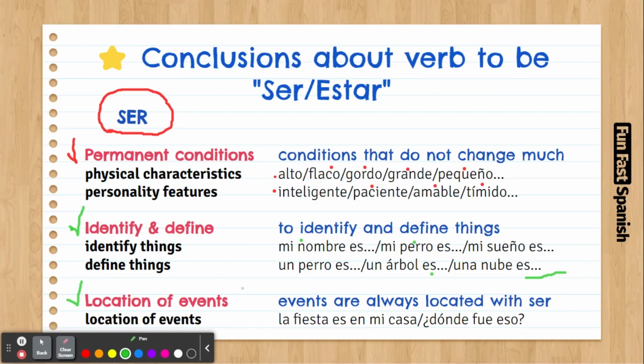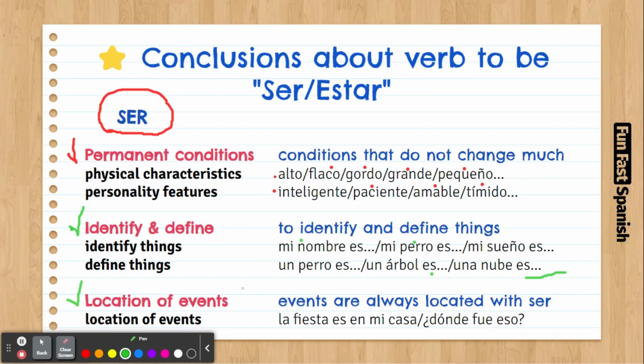Events are not tangible. Events take place in a place, but the event itself is treated as a thing, so for the location we are going to use the verb ser.